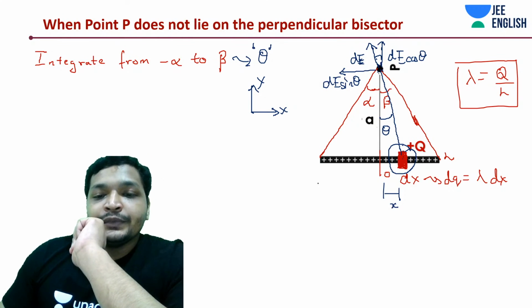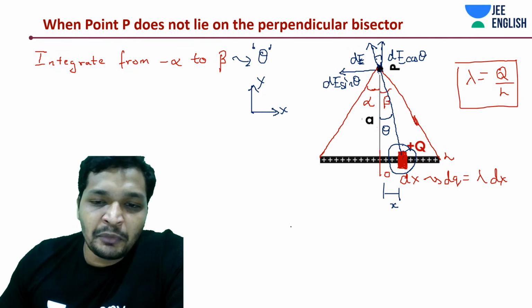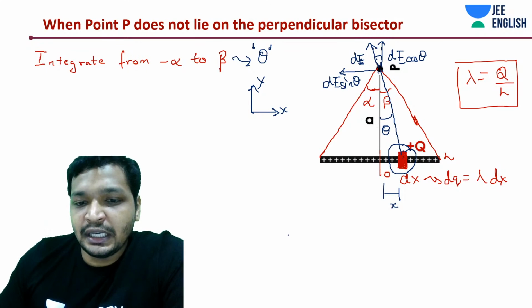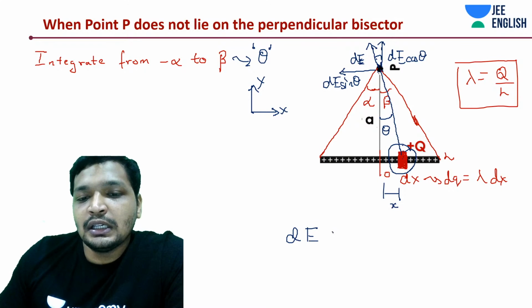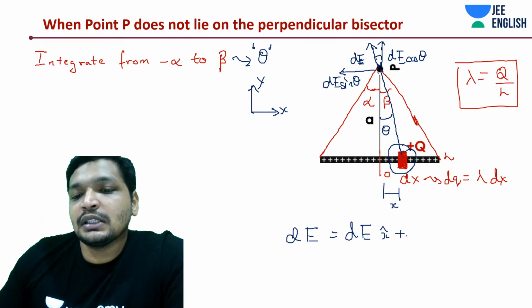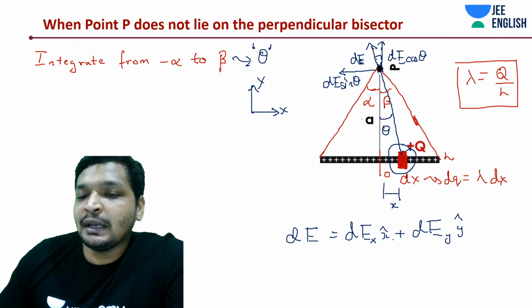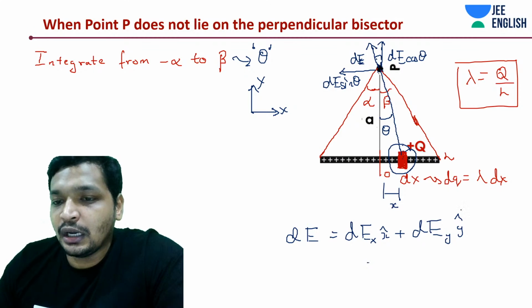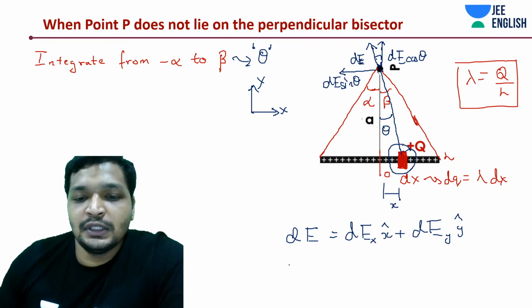So let's do a thing. This is going to be no 2d cos theta etc. So I'm going to write down two components. One is going to be dx. Your field dE consists of two things: dE_x x cap plus dE_y y cap. Or i cap, j cap, whatever you like to put it as. You can use that kind of annotation. In this case, I'm just using x cap and y cap. One is along x. This is clear.